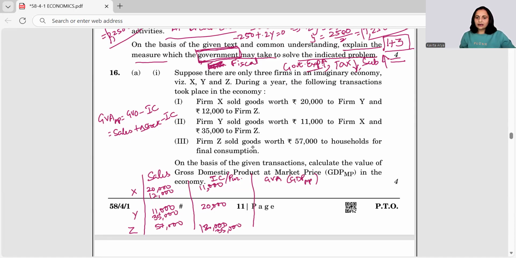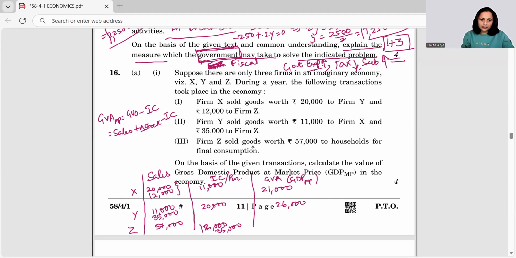So let's check out what is the GVA of each firm. If we subtract 11,000 from the total of this, 32,000 minus 11,000 comes out to be 21,000, right? From 35,000, if we subtract 20,000, this comes out to be 26,000, right?